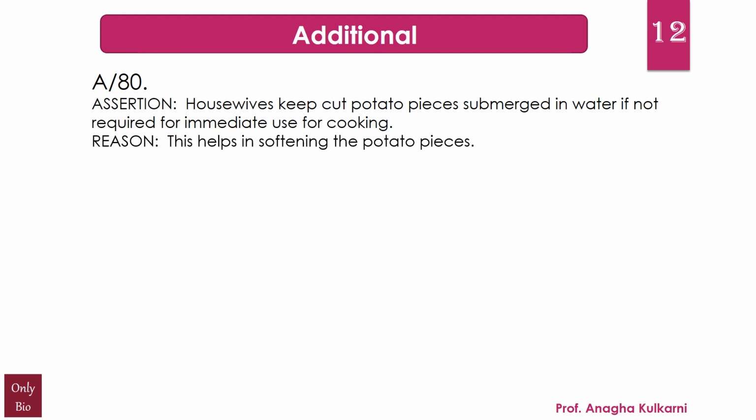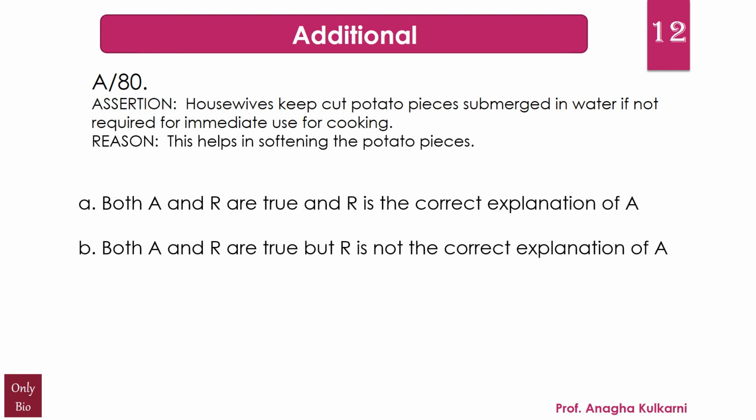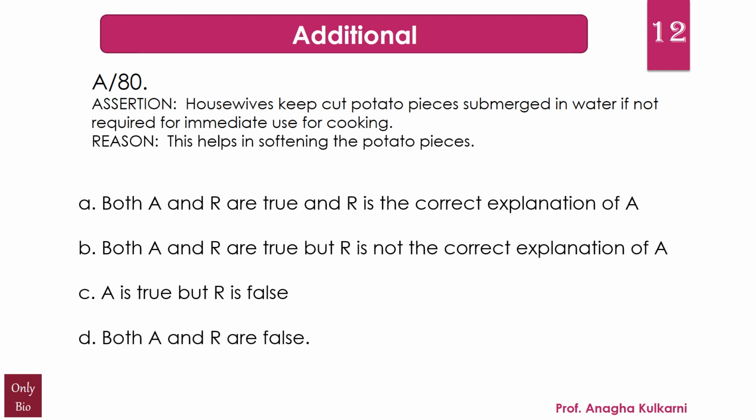So this again you can relate indirectly with plant water relations. Option A says both assertion and reason are true, and reason is the correct explanation of the assertion. B, both assertion and reason are true, but reason is not the correct explanation of the assertion. C, assertion is true, but the reason is false. And D, both assertion and reason are false.